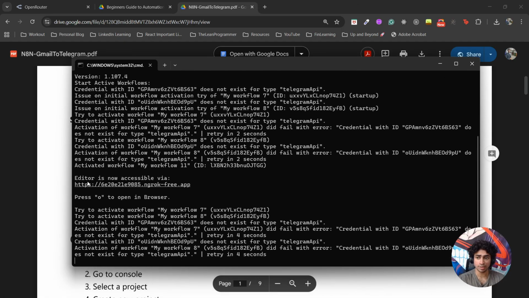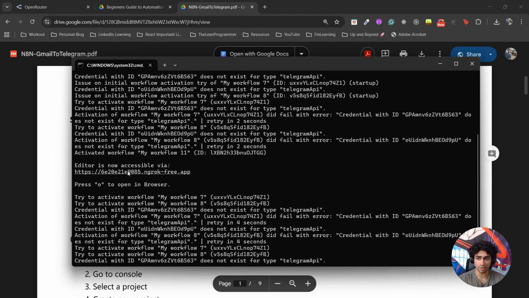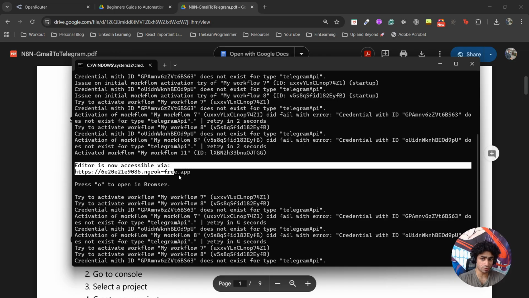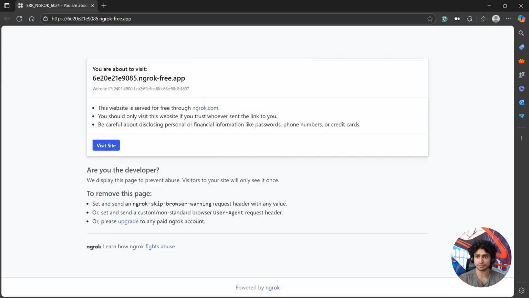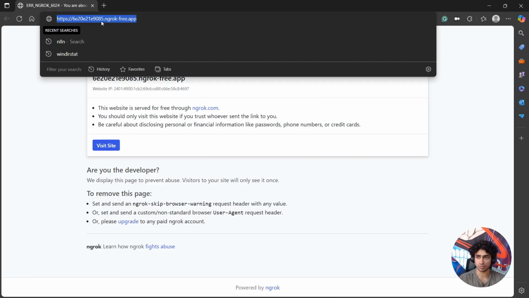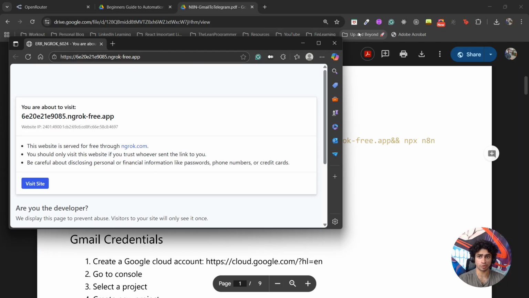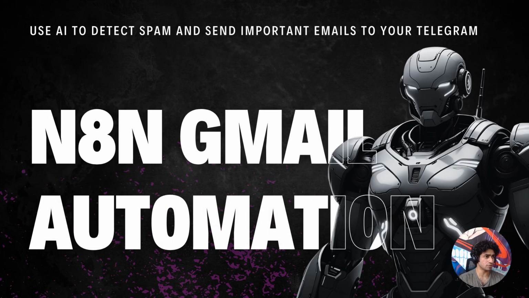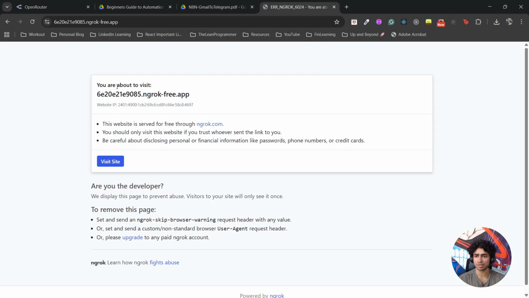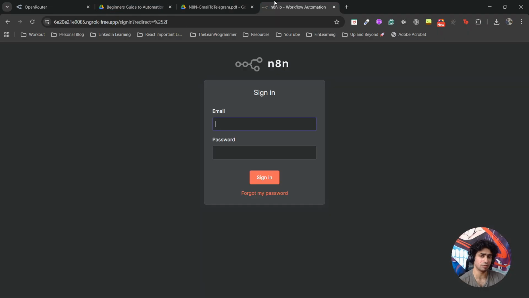So I have my N8N now running locally. The editor is now accessible via this URL. I'll just quickly go to this URL. Okay, I have opened this. This is perfect. I'm going to open it on my Chrome itself. Chrome or Edge, anything is fine, there's nothing specific. I have other things open on Chrome, that's why I'm using Chrome. So just open it, create an account or sign in with your existing credentials.